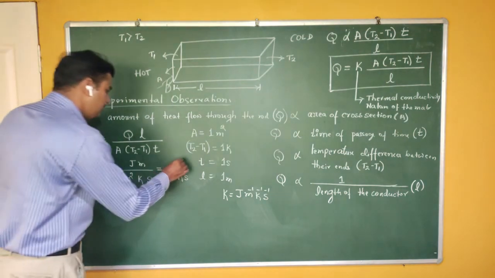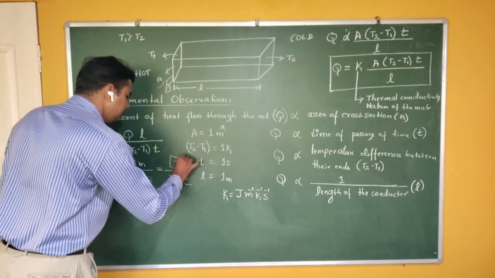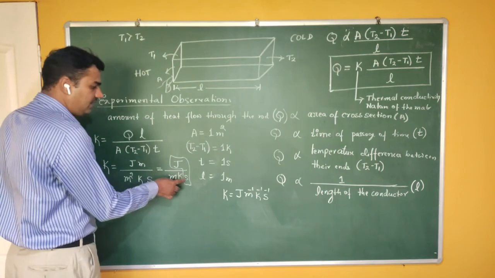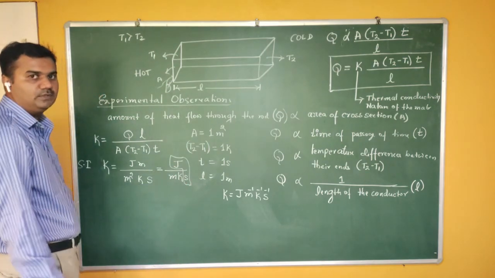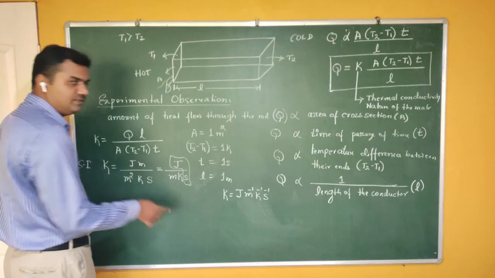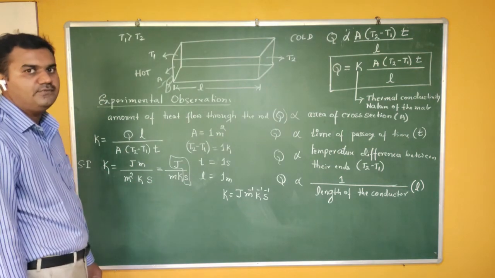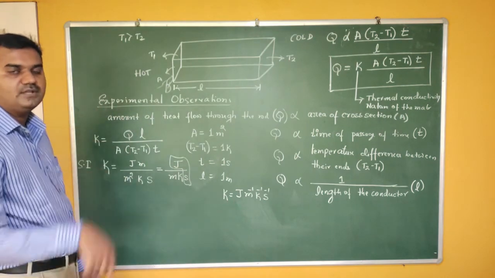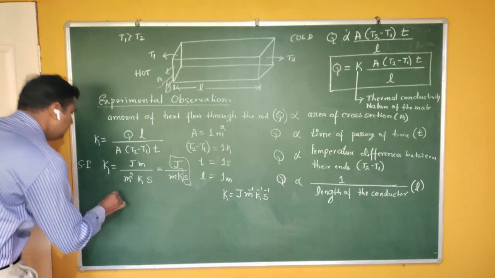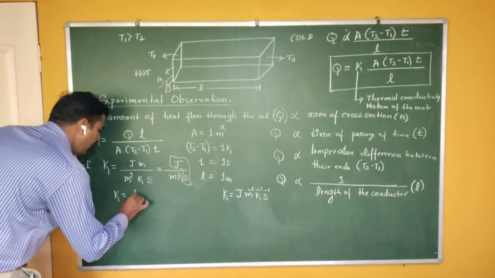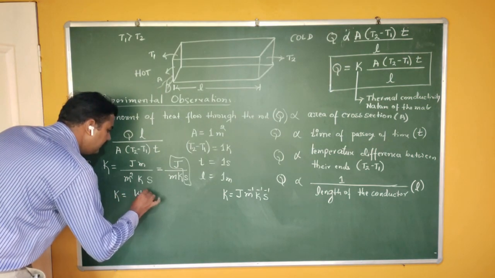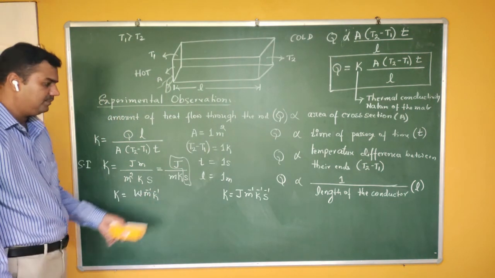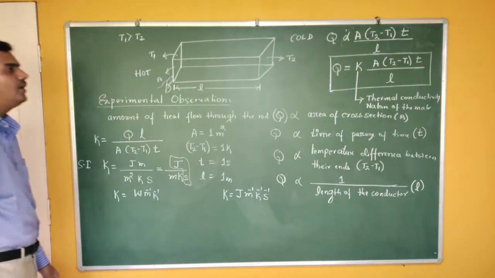Sometimes it can also be written differently. Now you can see joule per second, energy divided by time, is the definition of power. So joule per second is nothing but the unit of power. What is the other unit of power? Watt. So what is 1 watt? 1 watt is 1 joule per 1 second. Therefore, K can also be written as watt per meter per Kelvin, because joule per second is nothing but watt.